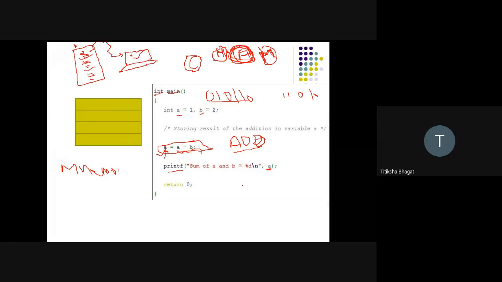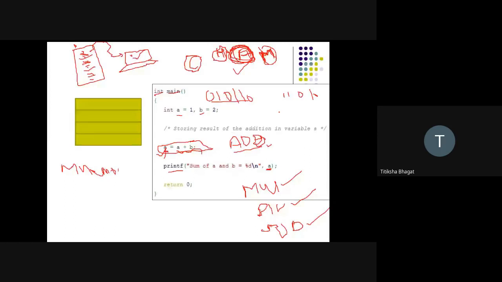If I want to perform multiplication, I can have a mnemonic that is mul. If I want to perform division, I can have a mnemonic that is div. If I want to perform subtraction, I can have a mnemonic in assembly level language as sub. So a language in the form of such mnemonics is called assembly level language.